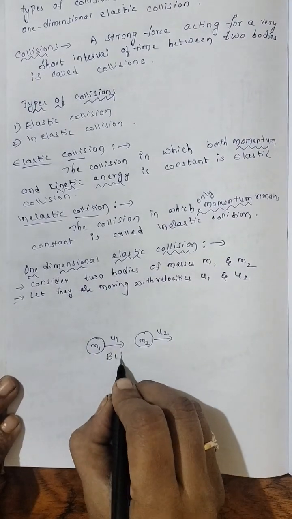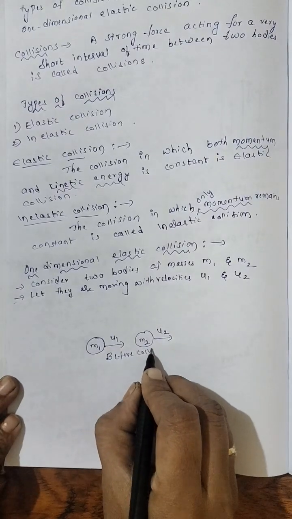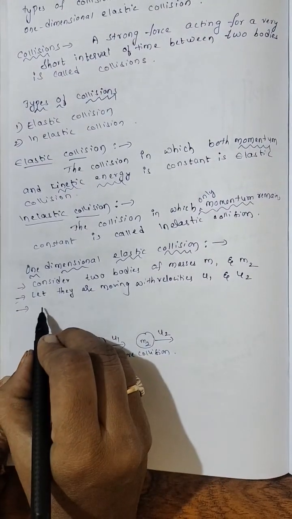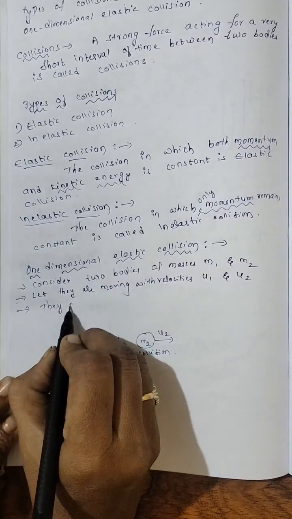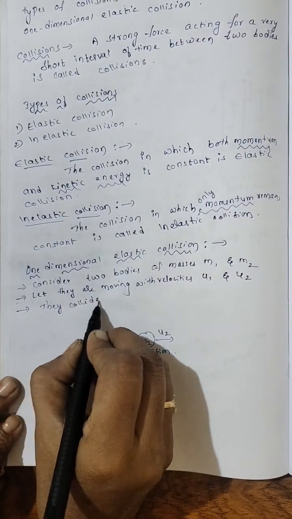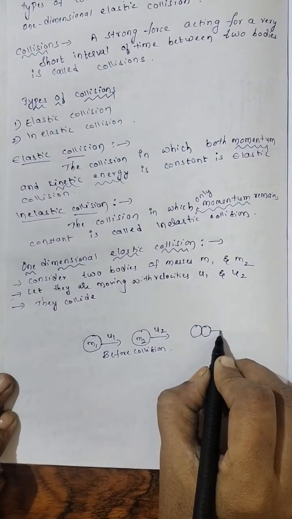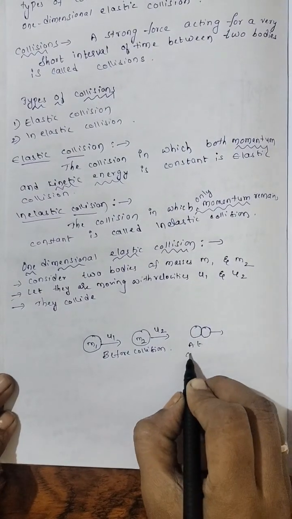This is before collision. Now they collide. This is at the time of collision.